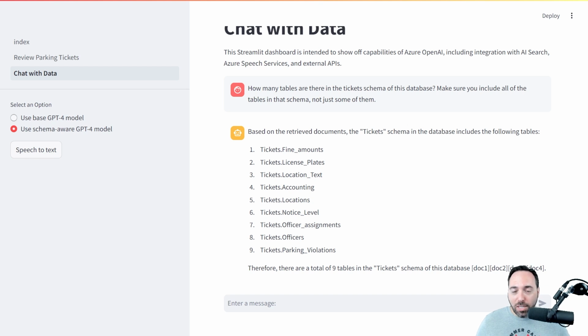Another thing, you may have noticed that I paused for several seconds at the end before clicking the button to stop. The reason for that is I needed enough time for the Cognitive Services or Azure AI Services Speech service to finish processing and then send the results back to us and then wait up to 1 second and put it into session state. So I did need to give it a little bit of time to finish its processing because, again, I'm taking advantage of the oddities of how Streamlit handles postback. And so I needed to wait until I guaranteed I had that information in the session state before continuing on.